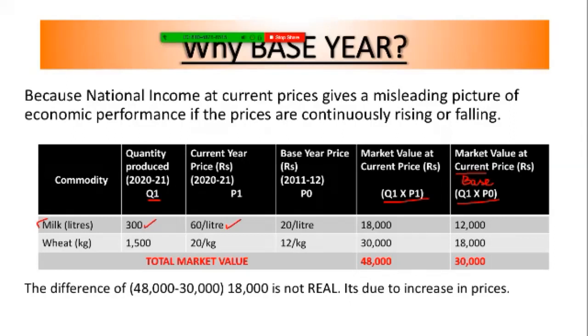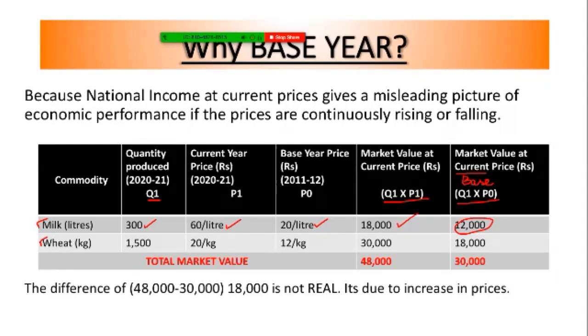Then the current output is 300 liters and the base year's price is 20 rupees per liter. Then my market value as per the base year's price will be 12,000. Okay. Similarly for wheat also, you see, the manufacture has happened and I have got 1500 kg as current output. 20 rupees per kg is the current price and 12 rupees per kg is the base year's price.